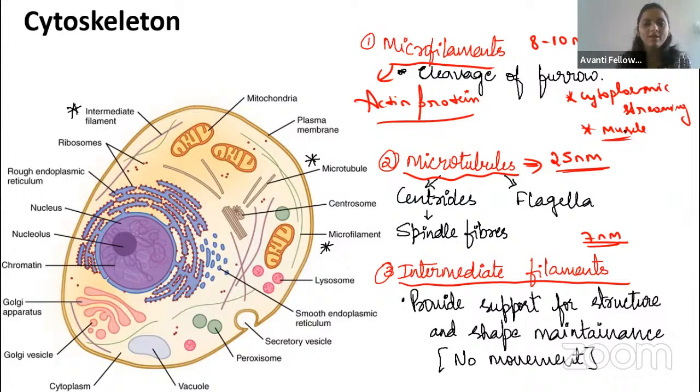Okay, then coming to the microtubule. Microtubule is made up of the tubulin protein. Have you seen flagella and cilia, guys? Have you seen them in the lower organisms? When you come to the bacteria, remember, the flagella is made up of flagellin protein. Okay. When you're talking about the eukaryotes, for example, euglena and paramecia consisting of the cilia, right? There, the flagella and cilia are made up of microtubule.